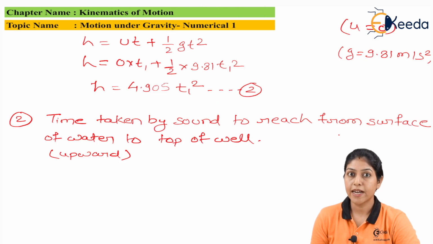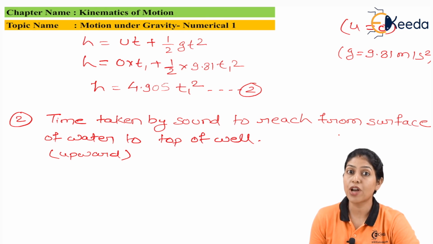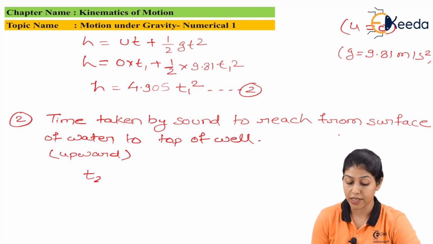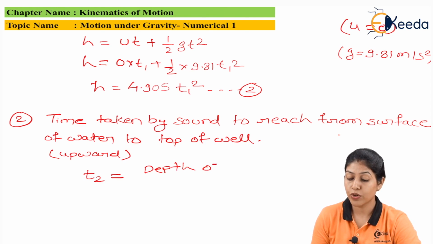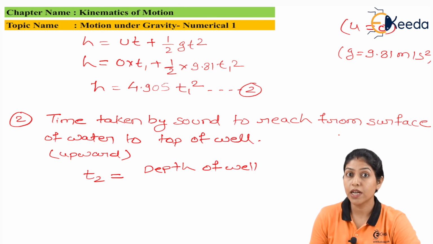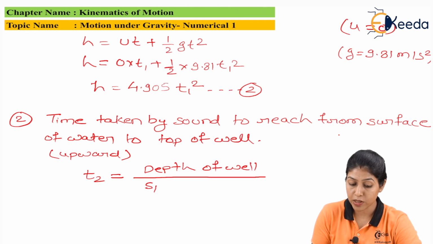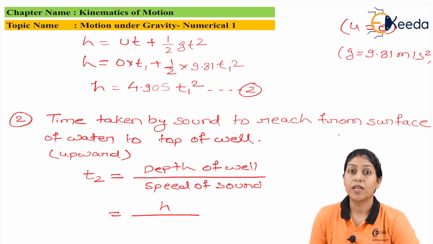Now the second condition is the time taken by the sound to reach from the surface of the water to the top of the well. So in this particular condition, the sound is traveling the distance from bottom to upward surface, from the surface of the water to the top of the well. It means the motion is upward motion. So here, if we are considering the time taken by the sound to reach from the surface of water to the top of the well as T2, so this particular T2 will be depth of well divided by speed of sound.